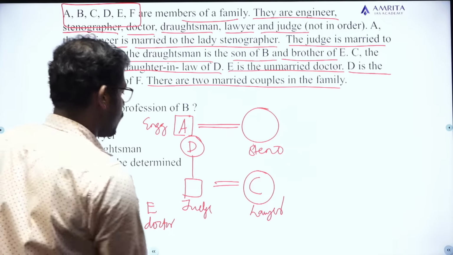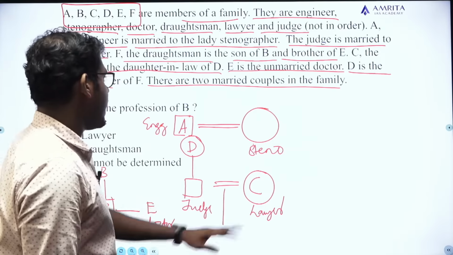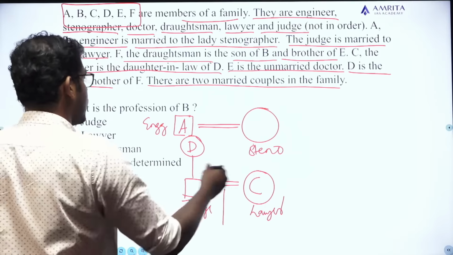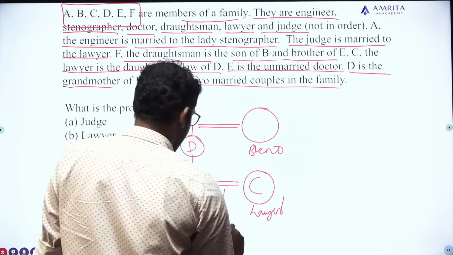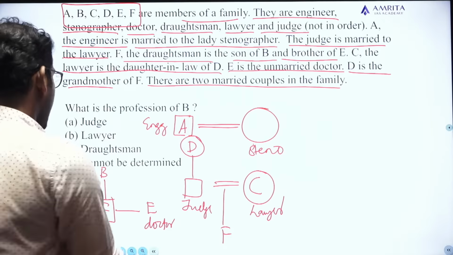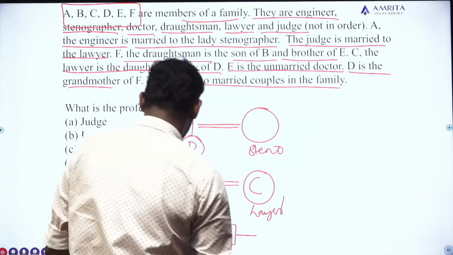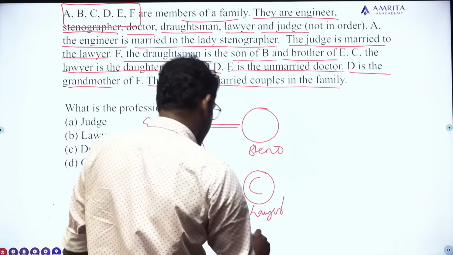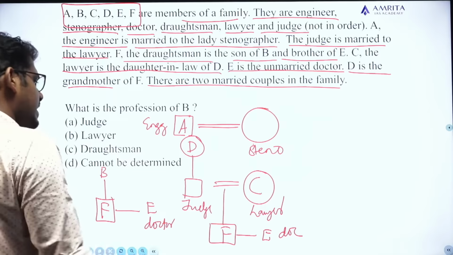D is the grandmother of F. So the child of C and the judge, the lawyer and judge, is actually who? F. Okay, and they say F is a male and has a brother, who is E. E is a doctor and he is unmarried.